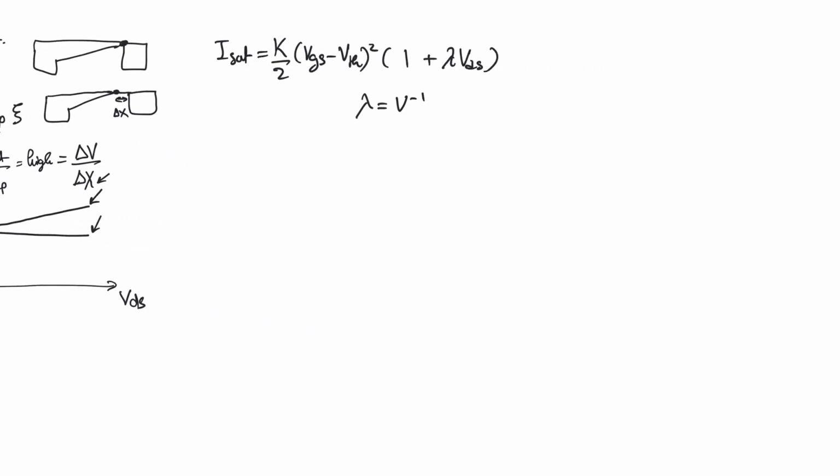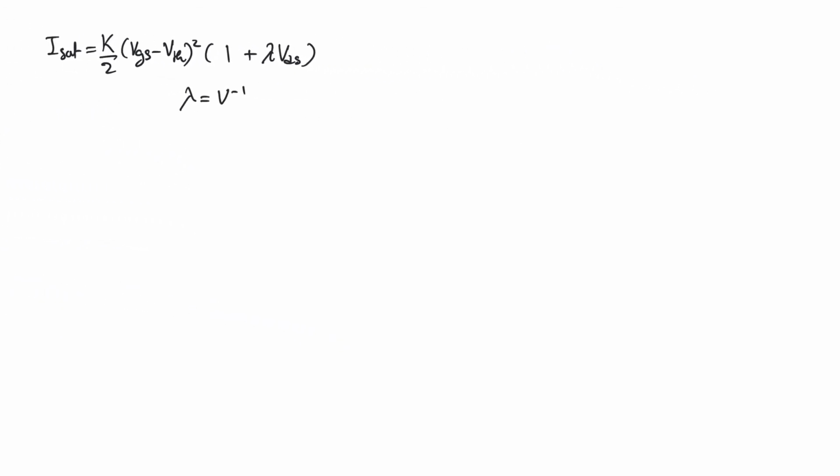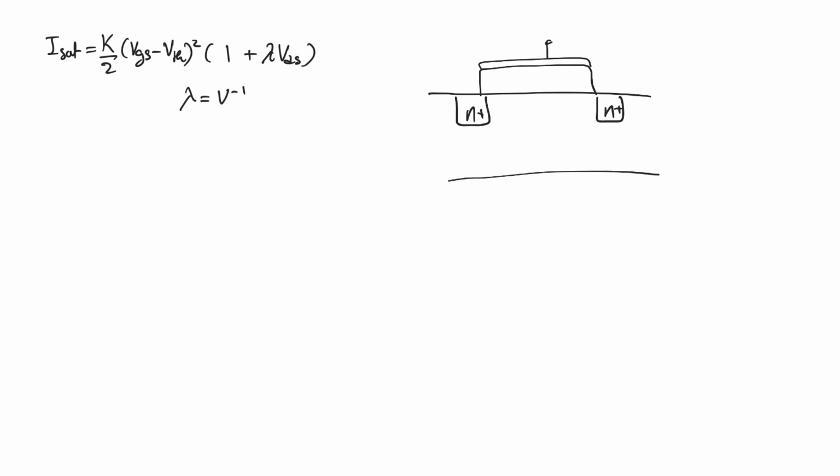So to summarize, we have a device called the NMOS. N refers to the fact that electrons are the main charge carriers in the channel. It has 4 terminals: a drain, a source, a gate, and a body. When we apply a gate to source potential less than a certain value called V threshold, it is in a region called cutoff, and its current is equal to 0.